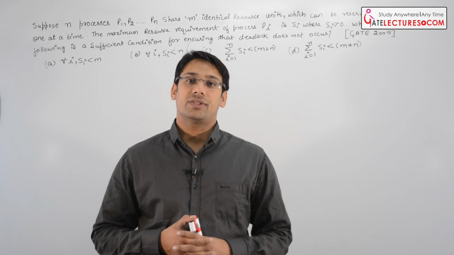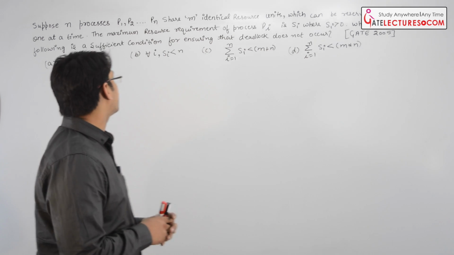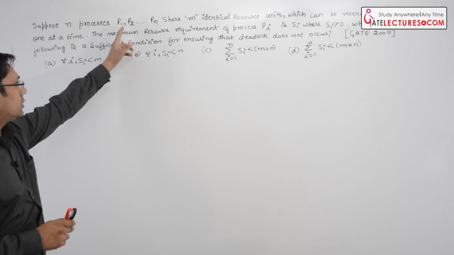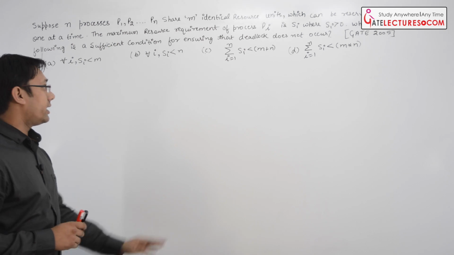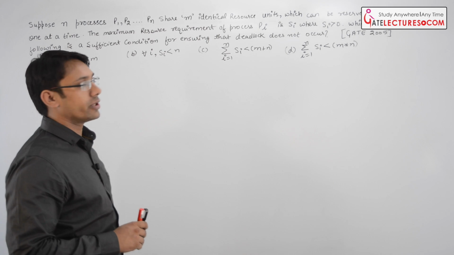So let us look at this question. It was asked in GATE 2005. So let us see what the question is. We have, suppose there are n processes. Processes are from P1 through Pn, and these processes are sharing m identical resource units, right?